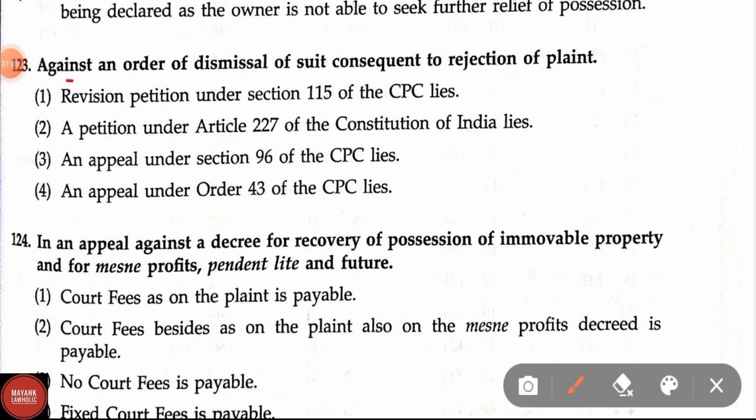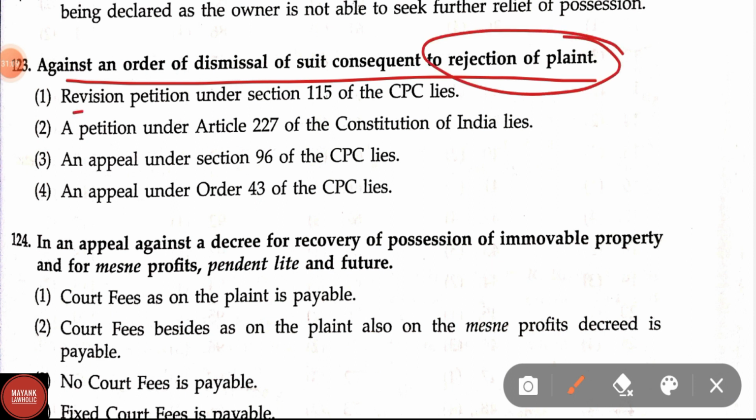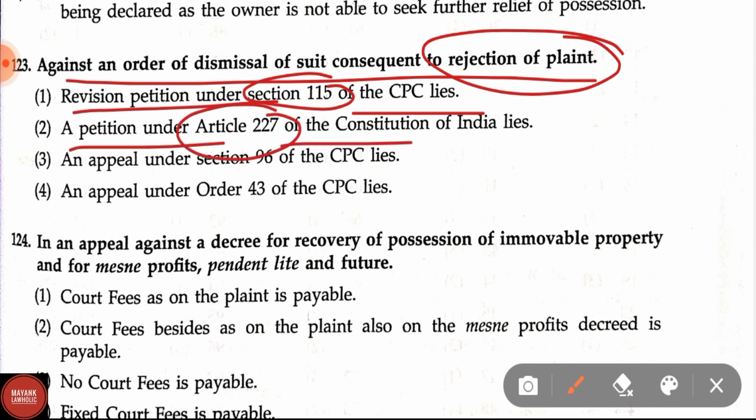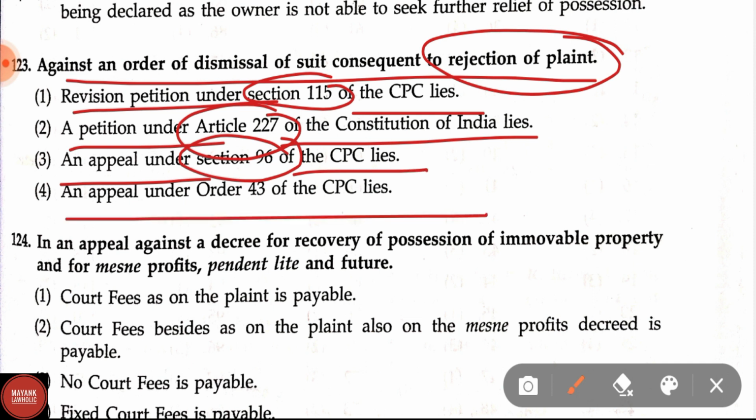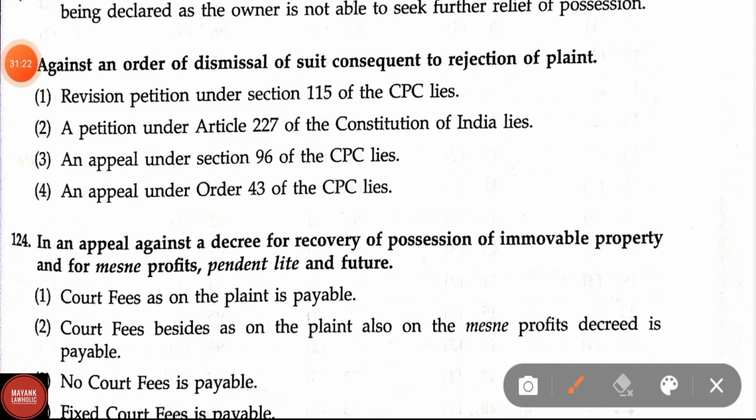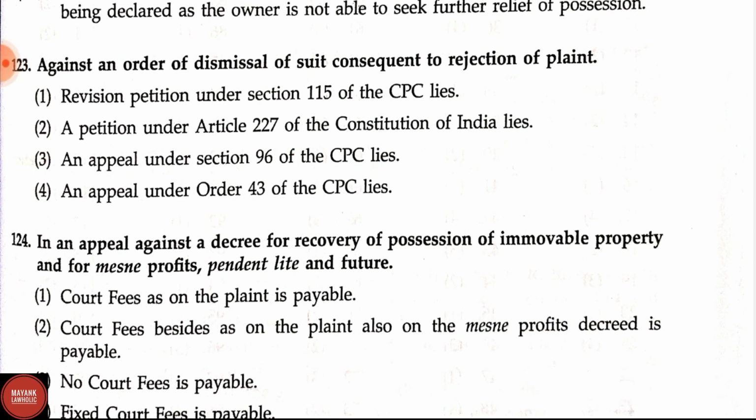Question number 123. Against an order of dismissal of suit consequent to rejection of plaint, options are: a revision petition under Section 115 of CPC lies; a petition under Article 227 of the Constitution of India lies; option 3, an appeal under Section 96 of CPC lies; and option 4, an appeal under Order 43 of CPC lies. Correct answer is option 3, that is, an appeal under Section 96 of CPC lies. Section 96 talks about the appeal from original decree.